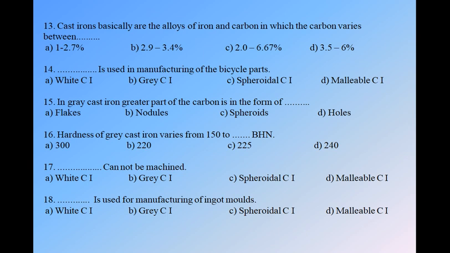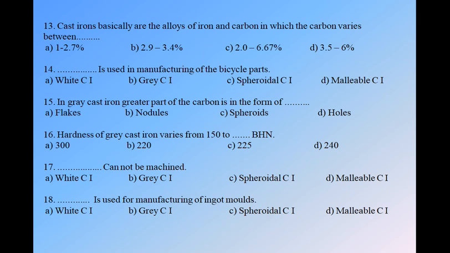Okay, BHN means Brinell hardness number. Next, question number 17. Dot dot dot cannot be machined. As we know, first we will go through the options: white cast iron, grey cast iron, spheroidal cast iron, malleable cast iron. From these four, the hardest one will not be machined. The white cast iron is the hardest one because it has cementite as a phase. So white cast iron cannot be machined.